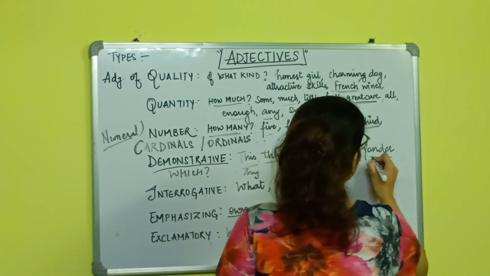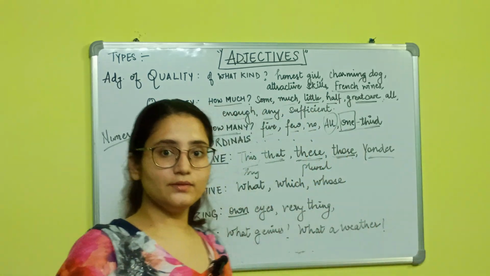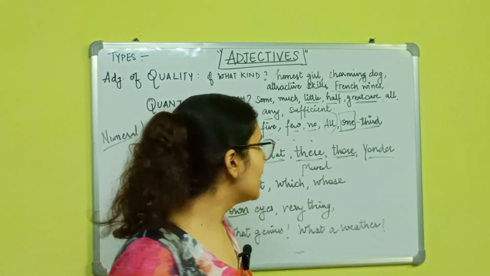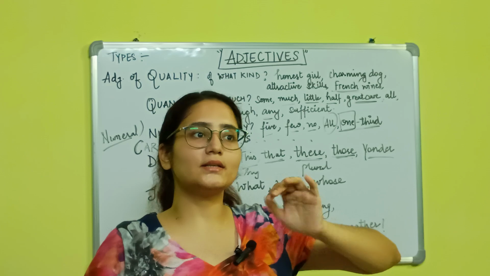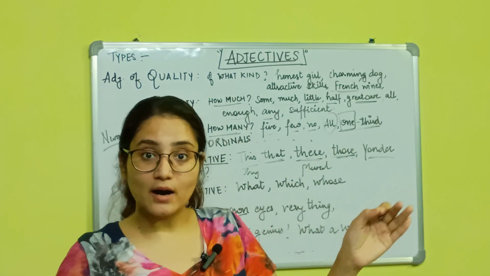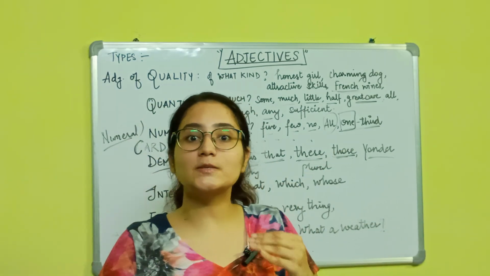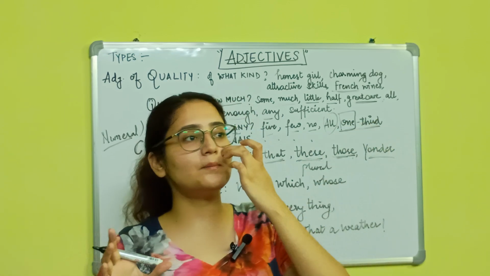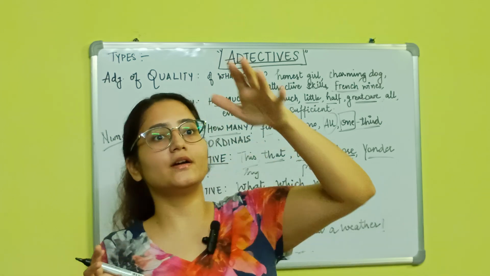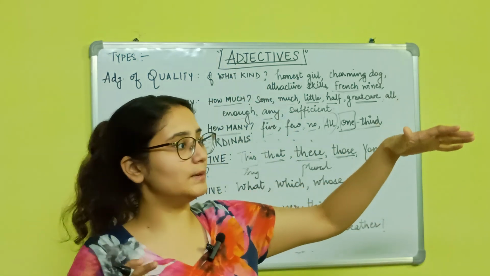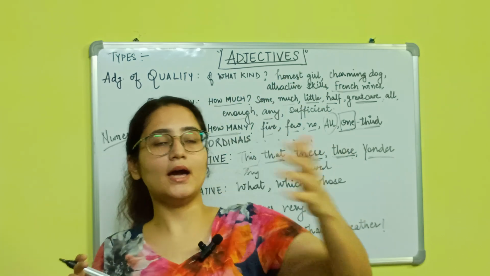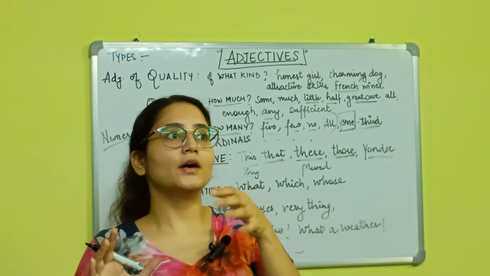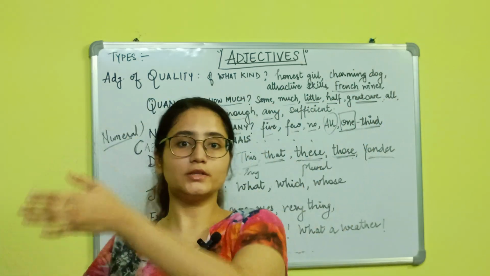And yonder is a demonstrative adjective. This is quite not in fashion these days. With yonder we talk about something which is quite far and is not specifically known. We cannot exactly say that this is the thing, but for example, if there are a lot of mountains out there, you will say yonder fort belongs to this person.